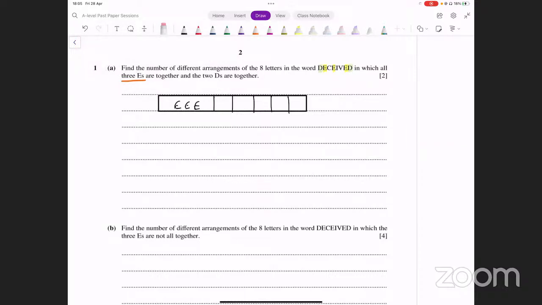Similarly, the 2 D's have to be together. For that we merge 2 boxes into one box, and we place the D's in that single box. And in the remaining boxes, we're going to have C, I, and V. Now see how many total boxes you have and how many arrangements there will be. You have 5 boxes in total. So you have 5 factorial for those boxes. Okay, and then you think about the arrangements for the letters inside these boxes. Now the E's are identical, so you don't need to handle their arrangements. Identical objects have no arrangements. Similarly, the D's are also identical, so you don't need to do anything there either. So 5 factorial is going to be your final answer here. You don't have to do anything else, okay?